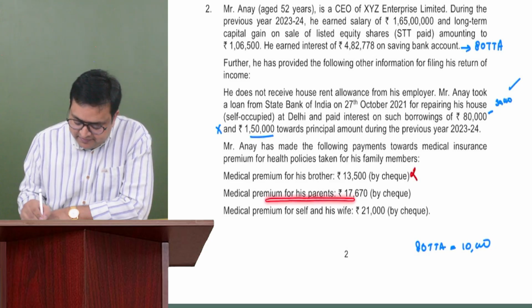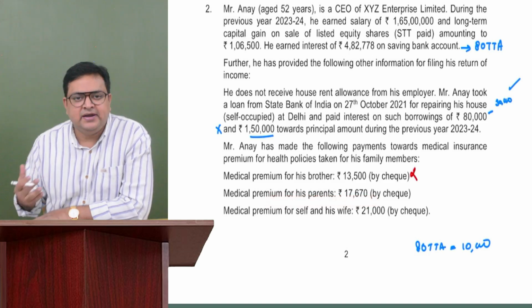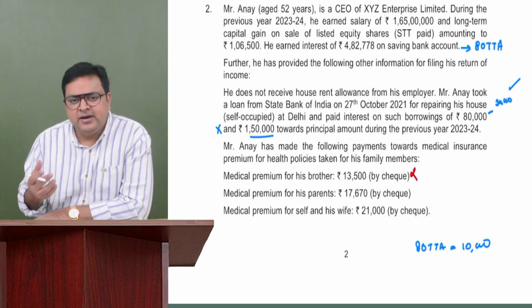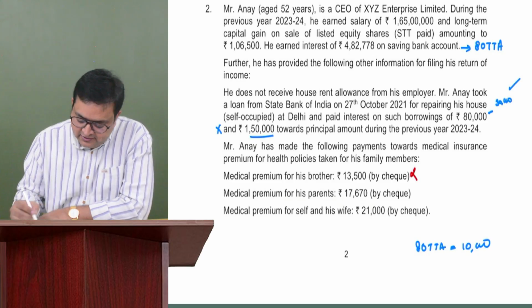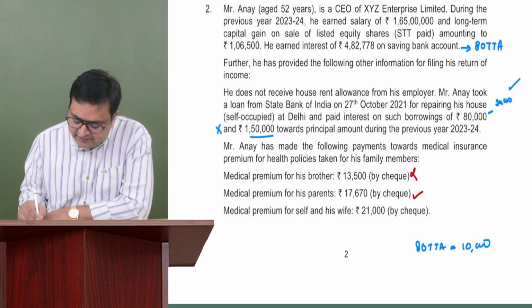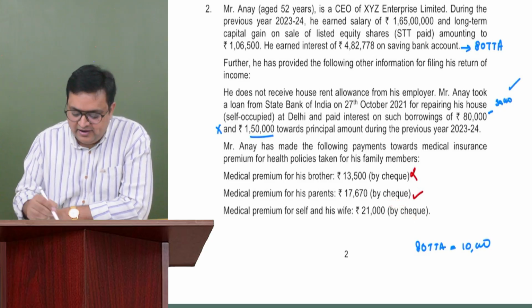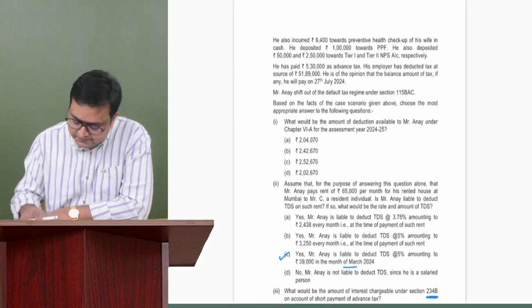Medical premium for his parents, 17,670. That is allowed. The maximum, if the parents were senior citizens, would be 50,000, but it is not even more than 25,000. So we don't have any issue with it. 17,670 is okay with us. Then medical premium for self and his wife is 21,000, and it is not paid by cash, it is paid by check. So we can allow 21,000 also. So this 80D can be allowed.